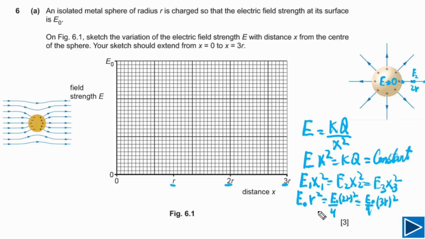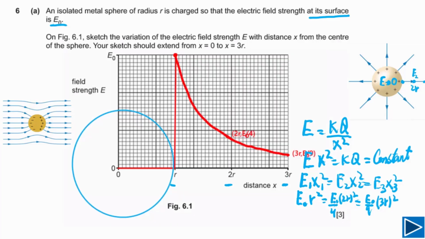In this case, now we have found the value of electric field at the surface, that is E naught. This is already given to us that the electric field at its surface, means at a distance of r, is equal to E naught. That's the reason we have written this is E naught. If the distance is double from the center of the sphere, electric field is 1/4, and if distance is triple, electric field is equal to E naught by 9. So these are the points we need to understand to draw electric field outside of metal sphere.